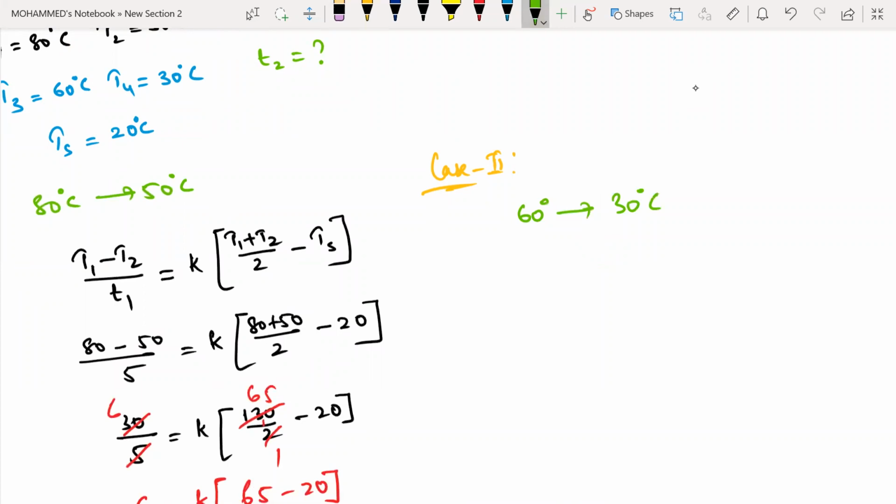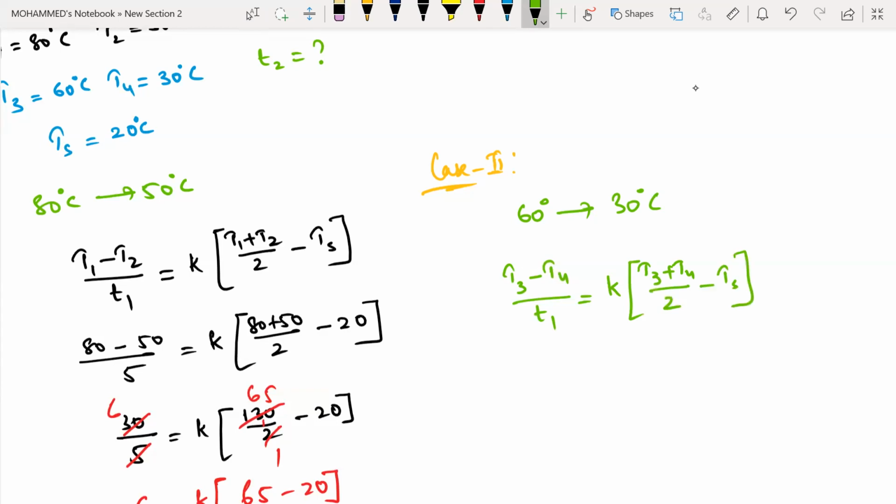So can I write the same way again? Yes, sir. So this will become the higher temperature T3 minus T4 divided by T2, equals some constant K into T3 plus T4 divided by 2, minus the temperature of surrounding.